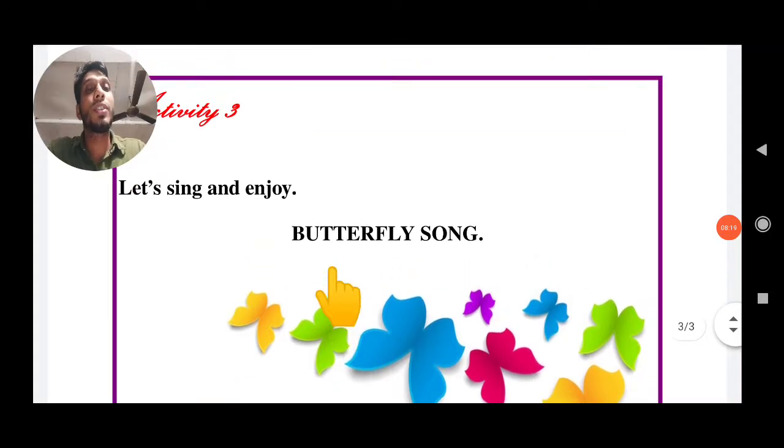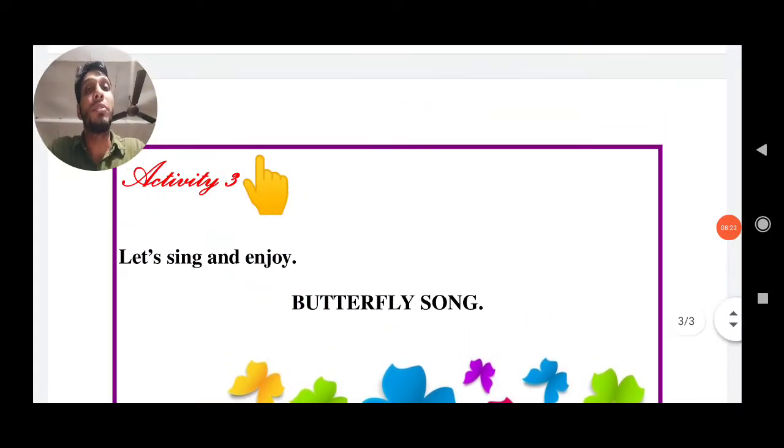Students, let us go to the third activity. Activity third. Let us sing and enjoy. Which song? Butterfly song.